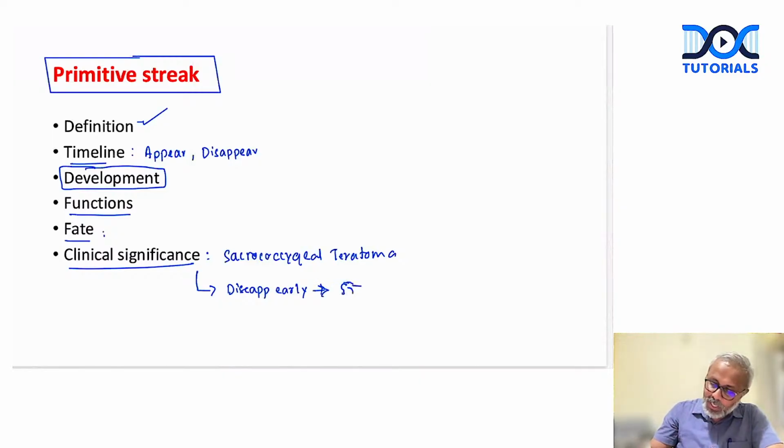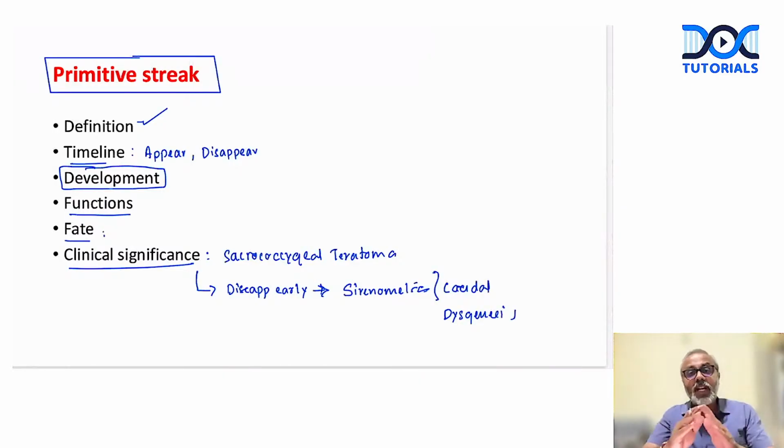Remember, that is called sirenomelia, or we call it caudal dysgenesis, very commonly called the mermaid deformity. This occurs because of early disappearance of the primitive streak. Are we clear? So this is what we need to describe if primitive streak is asked.